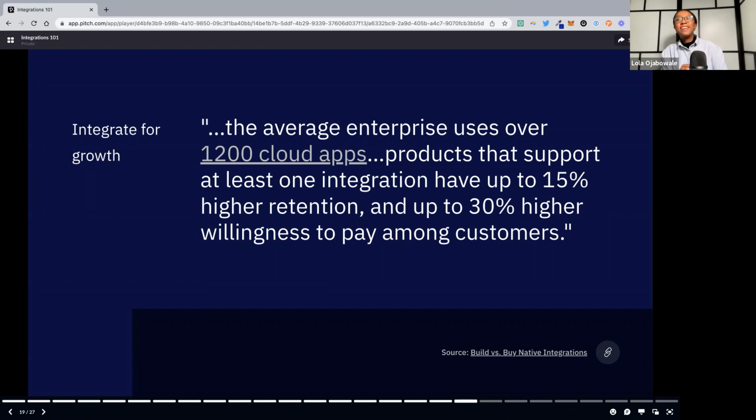So there's a strategic benefit: it's a way to acquire new customers and make your product stickier by making integrations a big part of it, because we don't use apps in a silo. We're a very integrated ecosystem. We use tons of things, so making it easy to use with tons of other things makes your product more valuable.